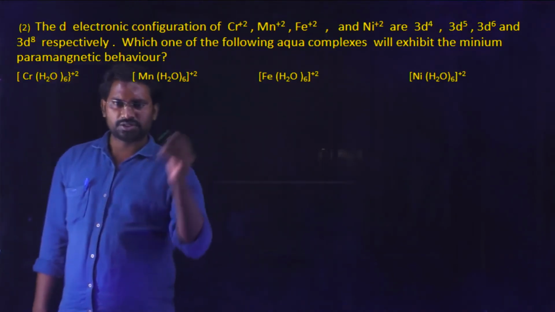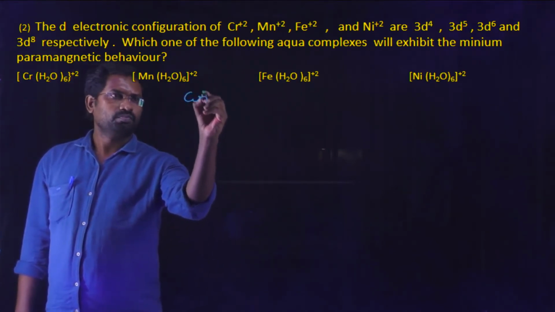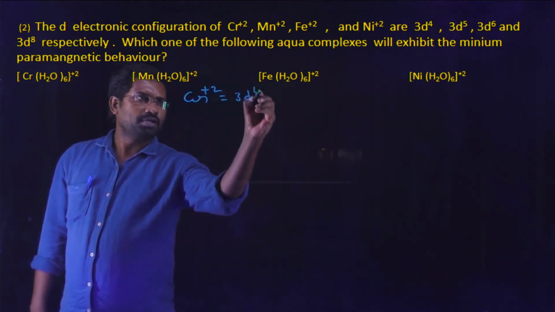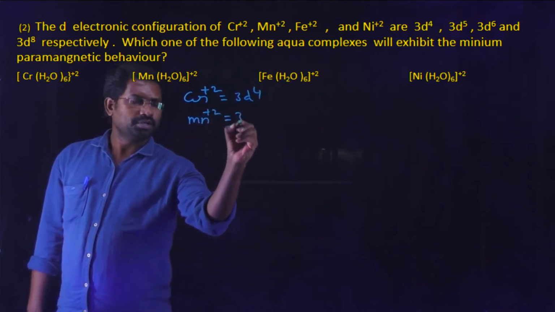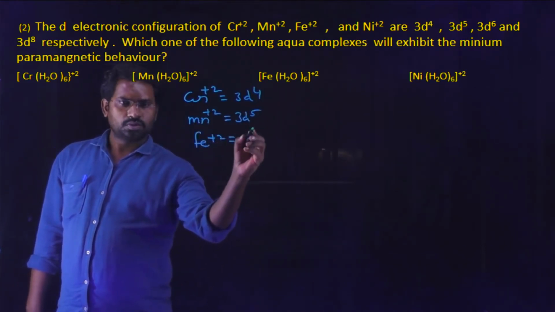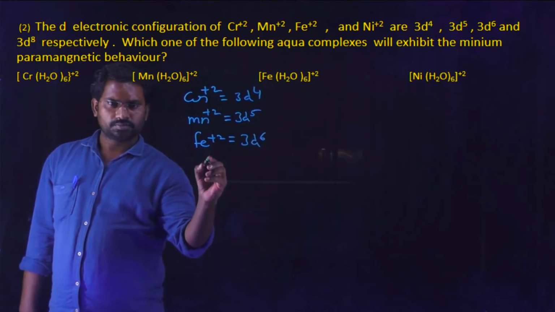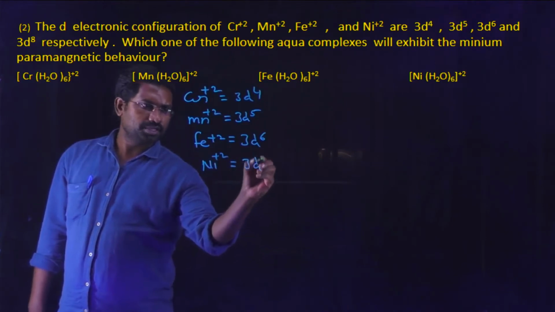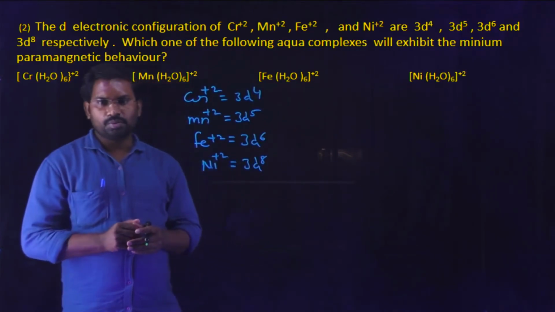Once we write the configurations, in the case of chromium Cr2+, it exists with the 3d4 configuration. The second one, Mn2+, its configuration is 3d5. In the case of Fe2+, the configuration is 3d6, and finally Ni2+, its configuration is 3d8. So what is the question? Which one of the following aqua complexes will exhibit the minimum paramagnetic behavior?